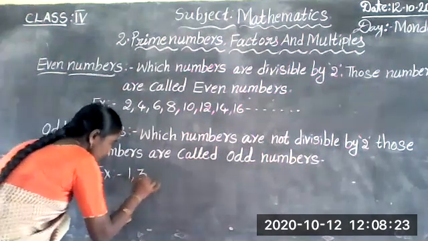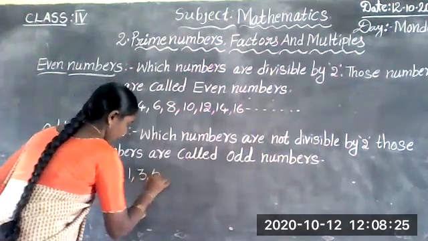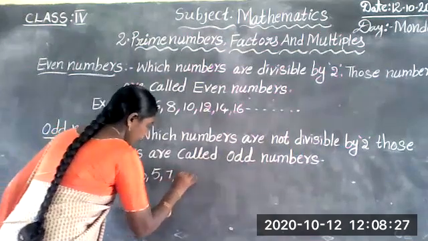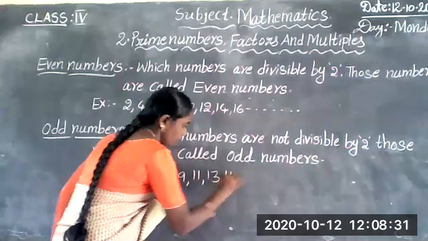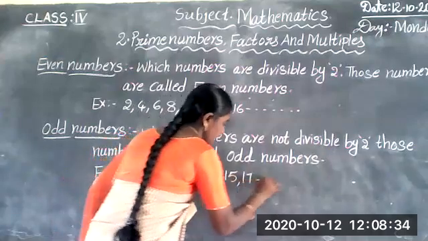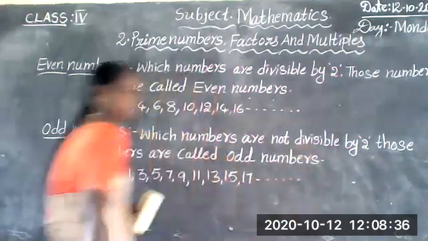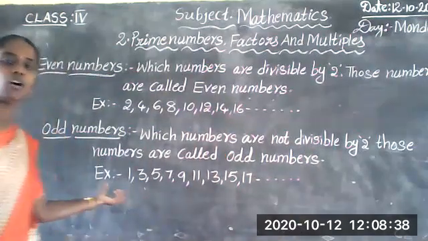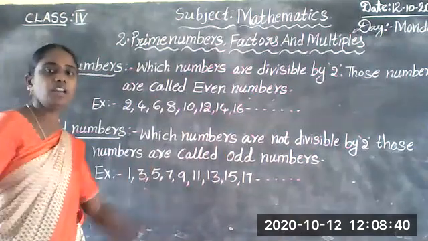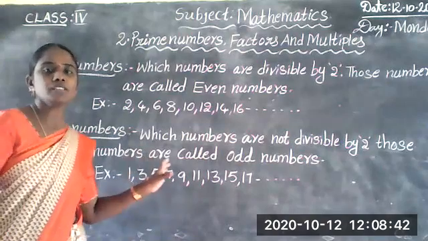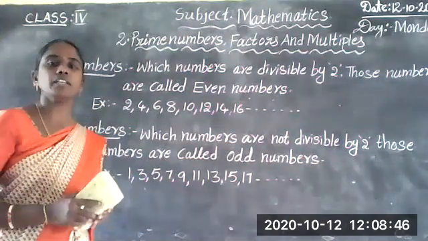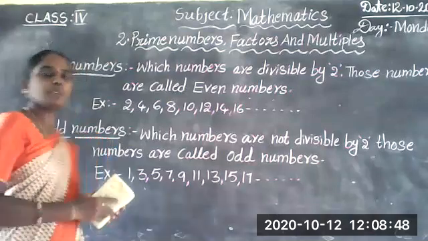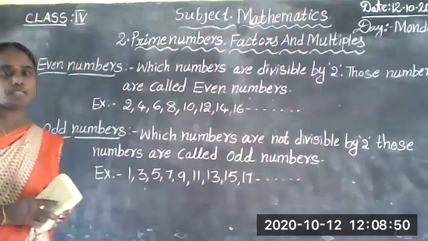For example, 1, 3, 5, 7, 9, 11, 13, 15, 17, and so on. These are called odd numbers. Which numbers are not divisible by 2? Those numbers are called odd numbers.